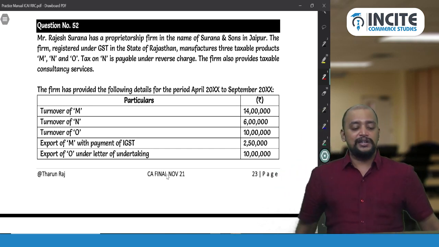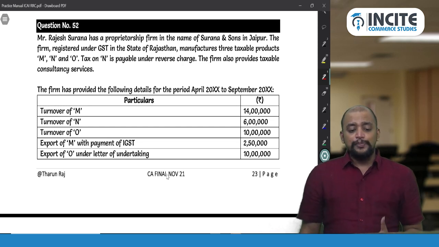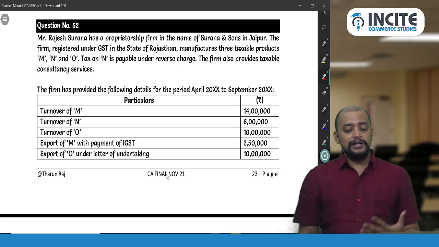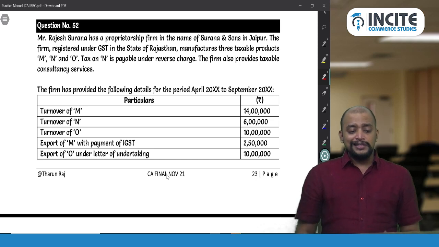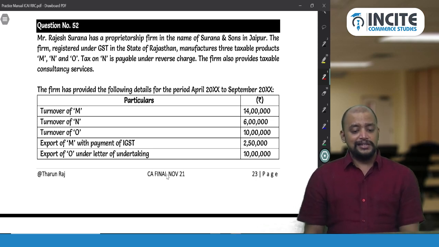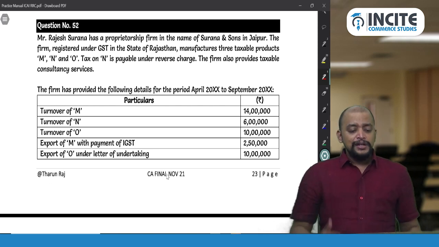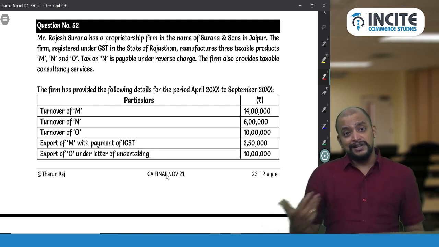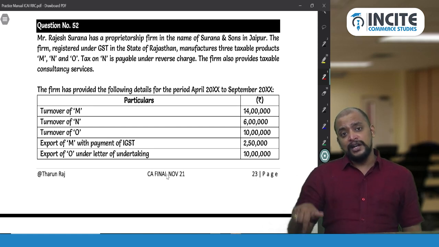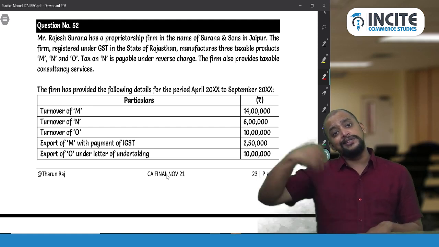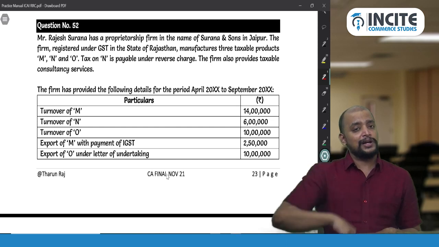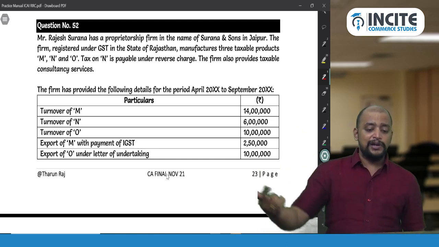So see this question. Mr. Rajesh Surana has a proprietorship firm in the name of Surana and Sons in Jaipur. The firm registered under the GST in the state of Rajasthan manufactures three taxable products M, N and O. So tax on N is payable under reverse charge, which means in case of N, we are not required to pay GST, our recipient is required to pay GST. This means Rajesh Surana will not pay GST, so his recipient will pay GST.